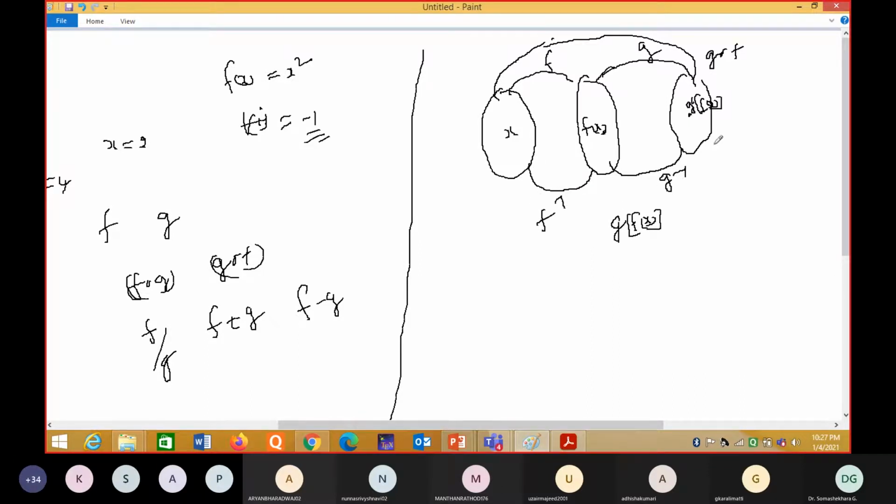How do you write this? Suppose I take some element y. From here to here, it is G inverse of y. Then I apply F inverse on this. It will become F inverse of G inverse of y. Like this, we can find the inverse map also. It may be some other element, I can say z, mapped to here like this.